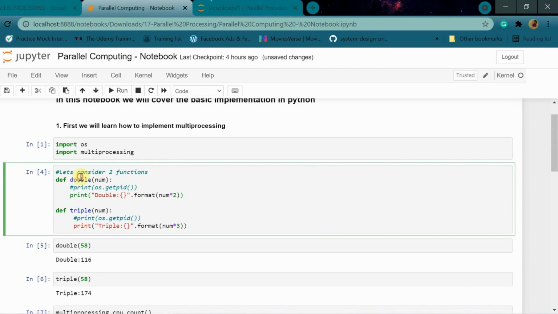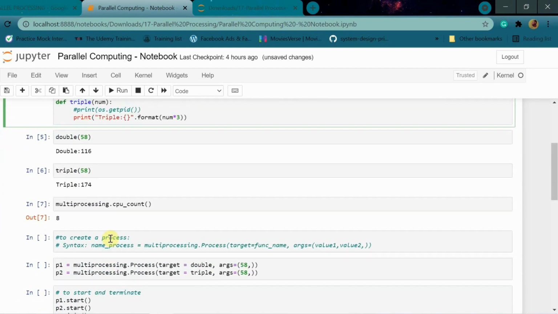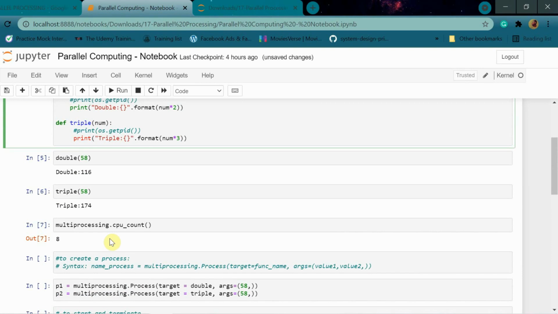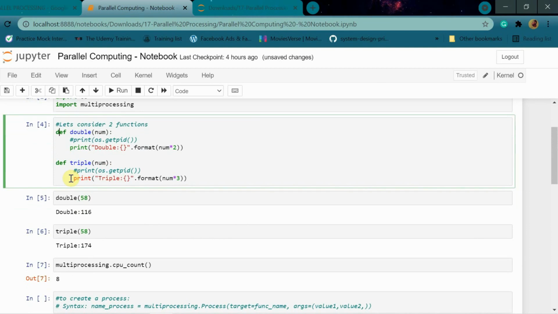We studied what is a process, right? A process is like a collection of multiple threads, or you can say a bigger task which has its own memory and not a shared memory. So we have to convert this function into a process. So how do we do so? And we have to convert this function also into a process. How do we do so?